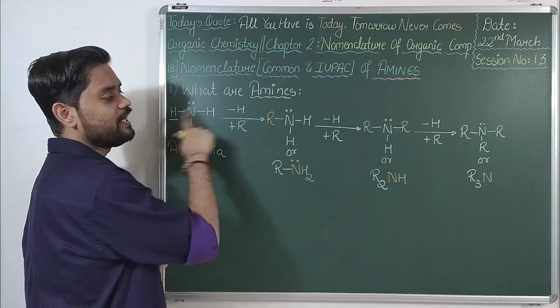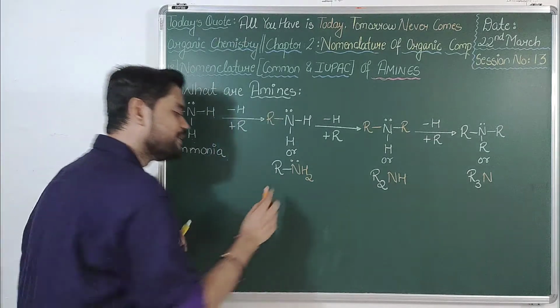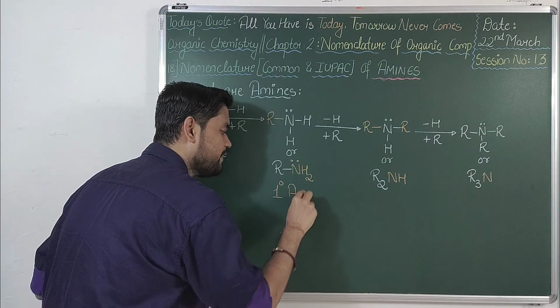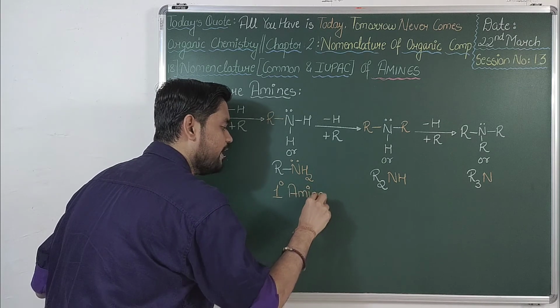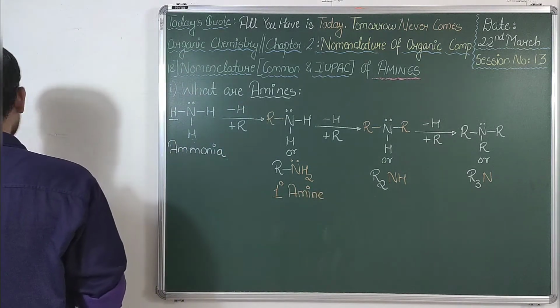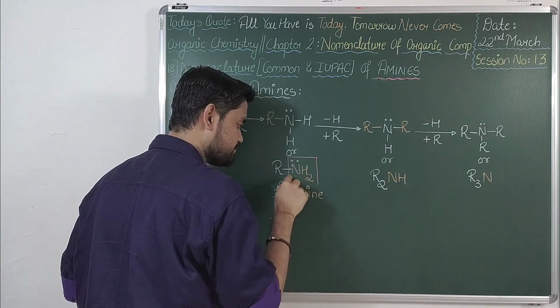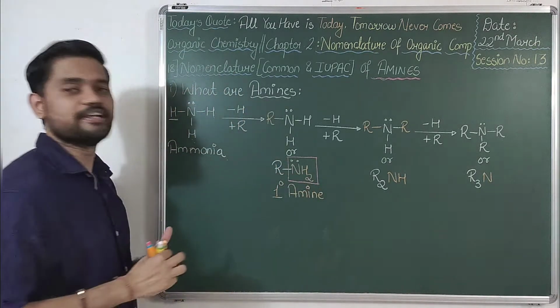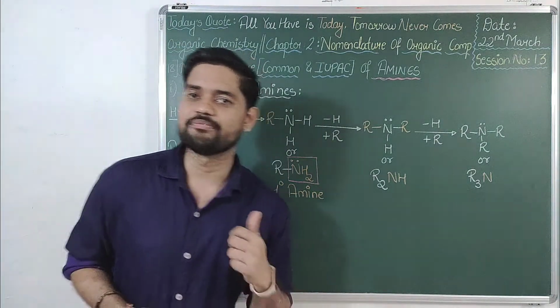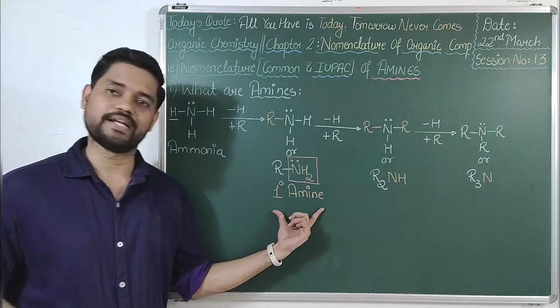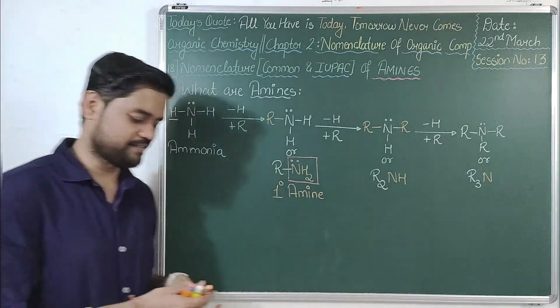If I replace one hydrogen by one alkyl group, we'll get a primary amine or 1 degree amine, and the functional group of a primary amine is NH2. Remember this. Again, if one hydrogen of ammonia is replaced by only one alkyl group, the amine you get is a primary amine. That is the first classification.